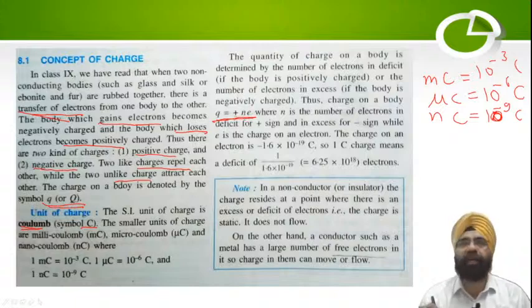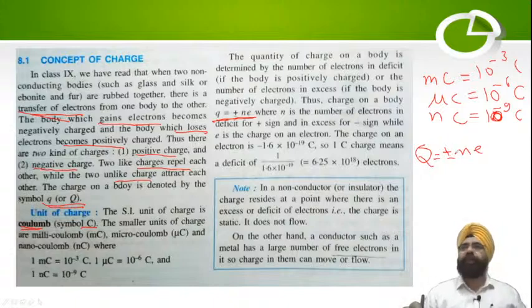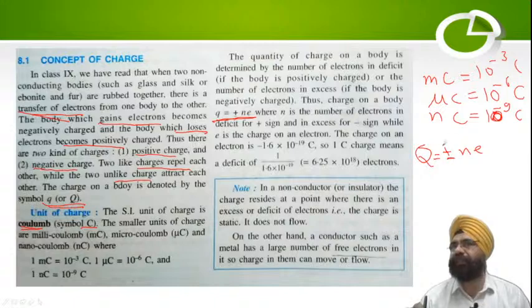Shingarika, your question's answer is here also. You can see that Q is equal to plus or minus Ne. If electrons have been lost, then the charge will be positive, and if electrons have been gained, then I'll put the negative sign. So for finding the number, I don't need this. This just tells me whether the charge is positive or negative.